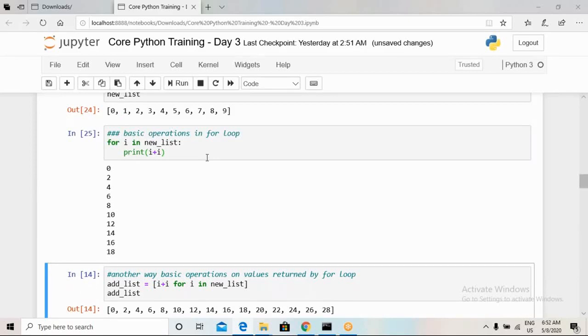These examples are meant to make sure that you have a better understanding.